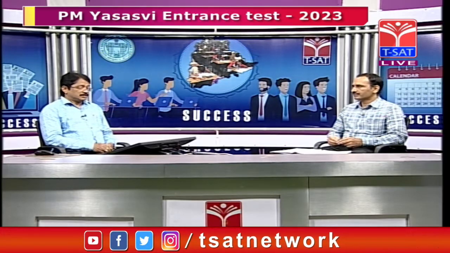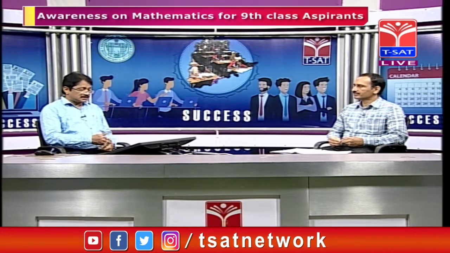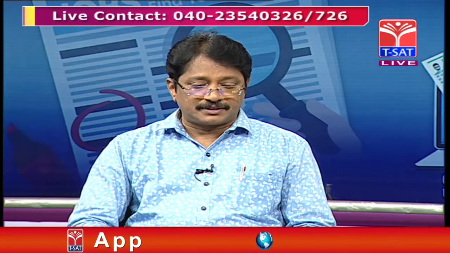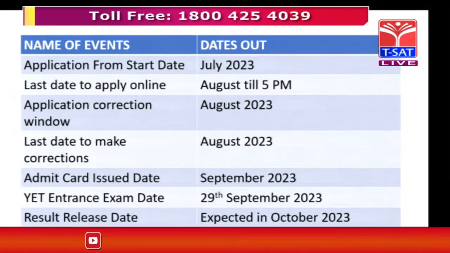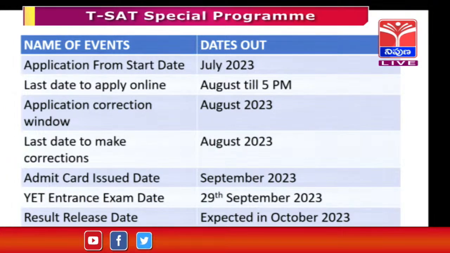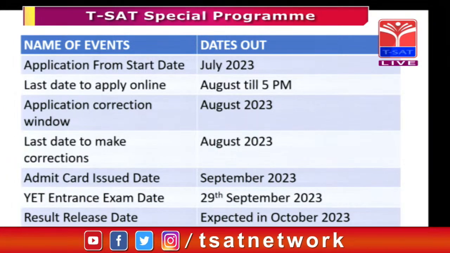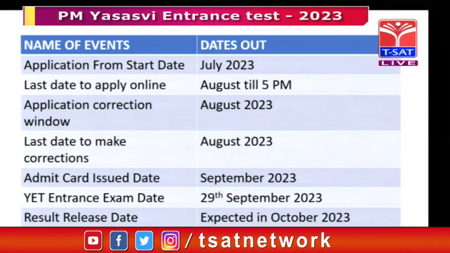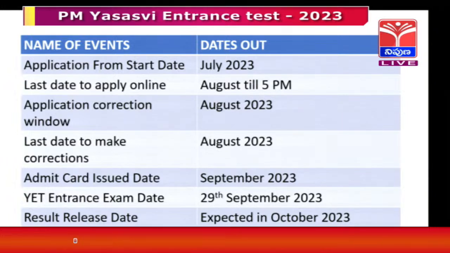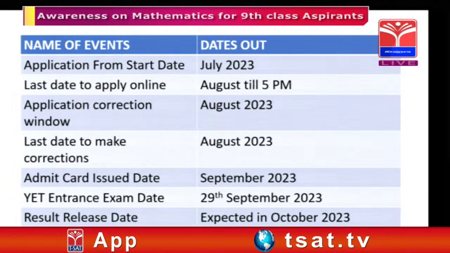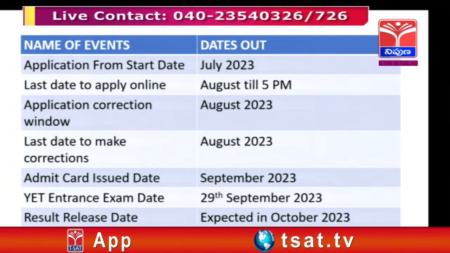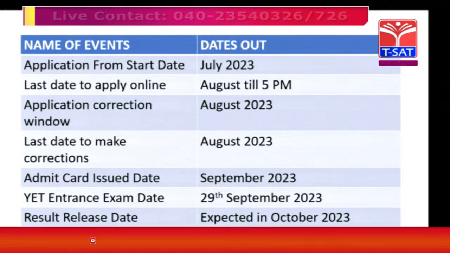Clear? Okay. Before going further, some more things are there, so I will discuss those, then we will discuss the paper, and I will give a small idea first. The applications started from July 2023, and the last date for applying online, as you know, was 17th August of last month. Application correction was also completed by the end of August.